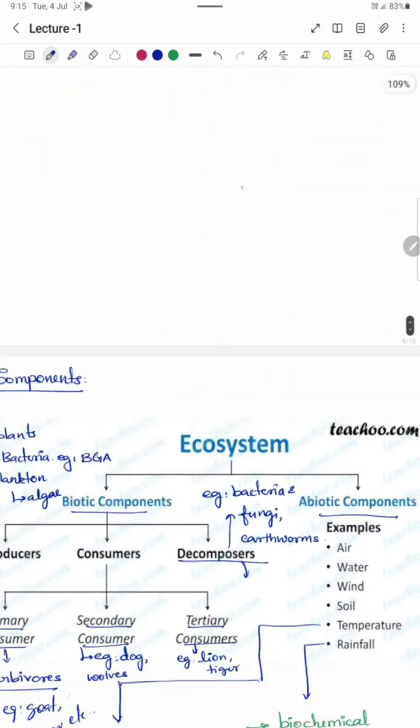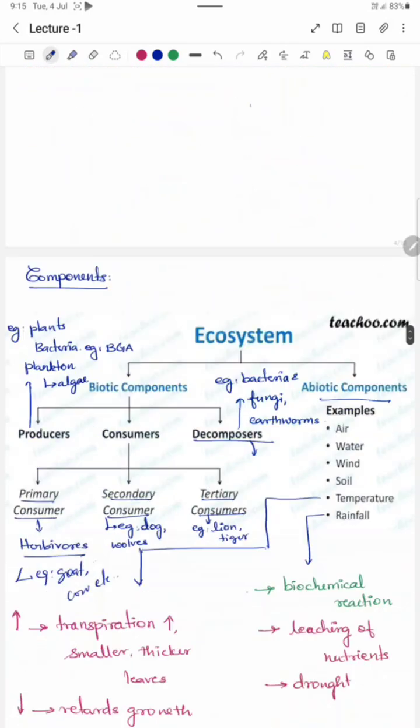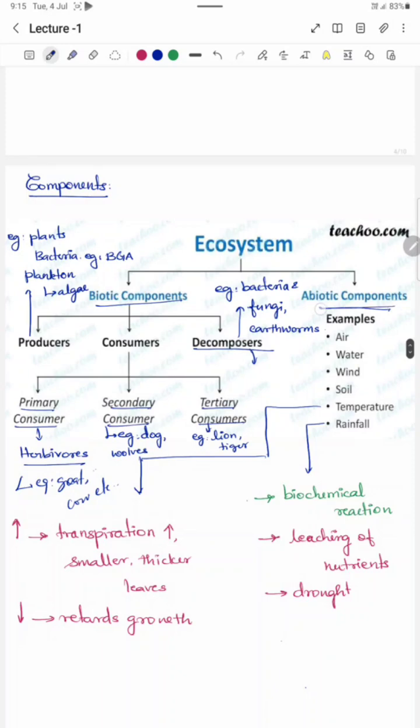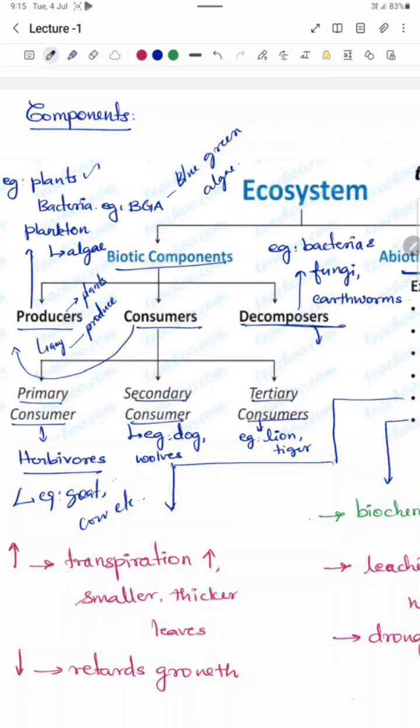So, moving on to the components of ecosystem. Ecosystem consists of two components, the biotic component and the abiotic component. The biotic components are further divided into producers, consumers and decomposers. Producers are nothing but our plants or any organisms that can produce their own food. Most of the consumers depend on producers for their food. Examples of producers are plants, as we all know, some bacteria like the blue-green algae, and the planktons in case of the aquatic ecosystem.